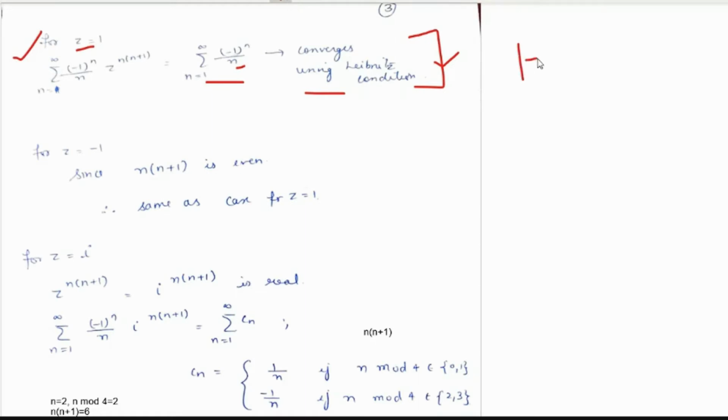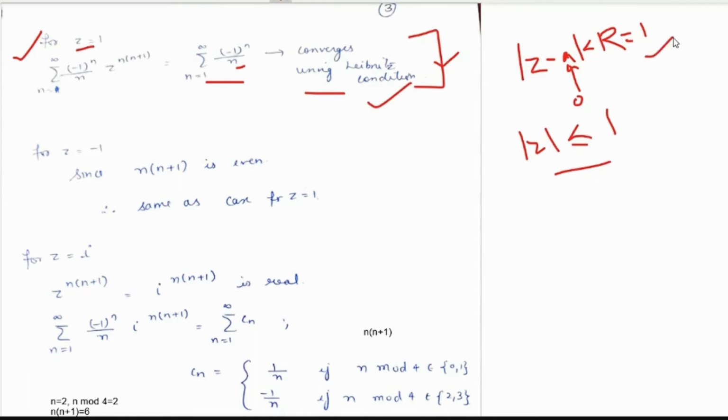And what does the radius of convergence say? The series would converge for modulus of z minus a less than r. Clear? And here what was the radius of convergence we got? 1, right? And what was a? 0. Clear? Because we were looking at the series around the origin. So the series would converge for mod z less than or equal to 1, right? Because for z equals 1 we have also proved convergence, and for mod z less than 1 it was coming.